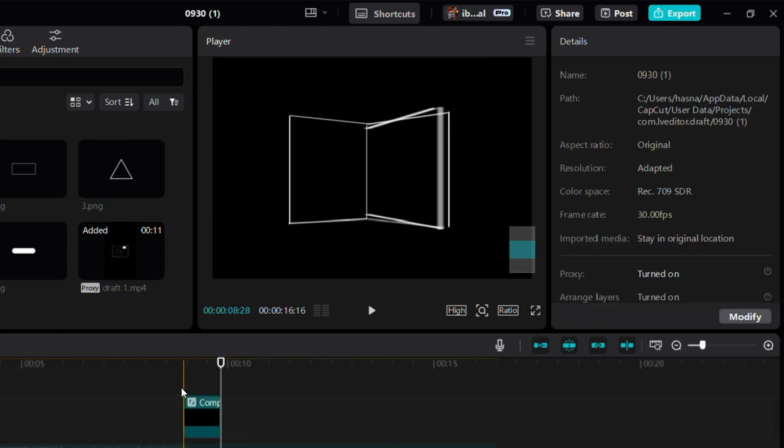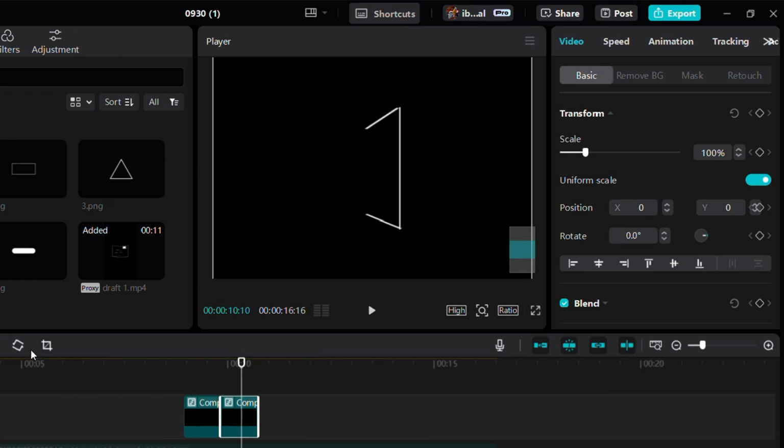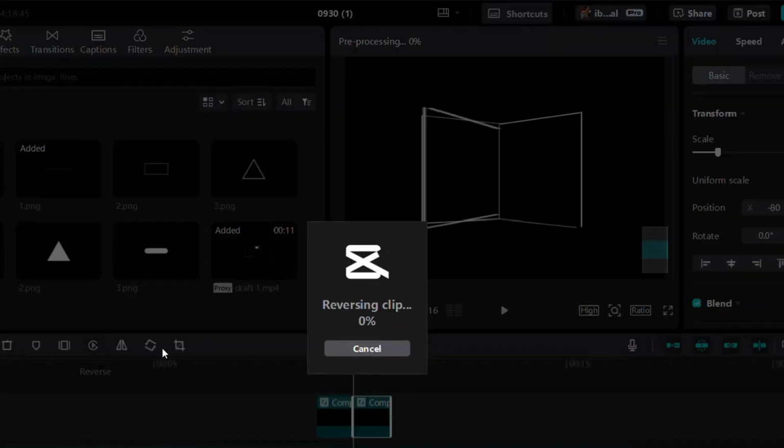And it worked. It looks just like a page turning. Now create a compound clip of it and make a duplicate, flip it and reverse the clip. You've just created a fake page turn without actually turning the page, and that's the end of this animation. Let's see how it looks.